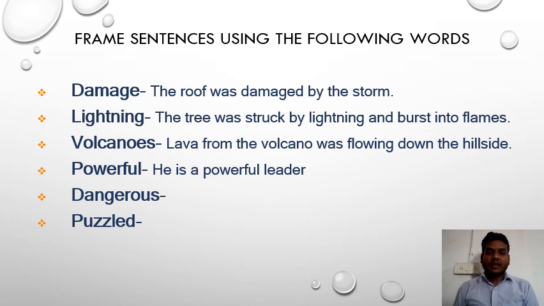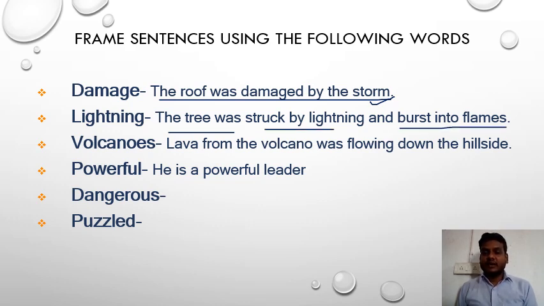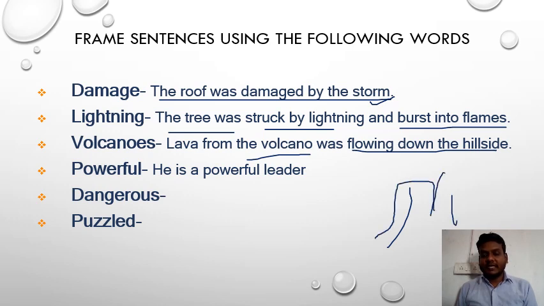Here, damage: The roof was damaged by the storm. It means my roof is damaged by a storm. Lightning: The tree was struck by lightning and burst into flame. The tree is burned by lightning. Lava from the volcano flowed down the hillside. It means the lava flows down the hillside. You can see this is the hillside.